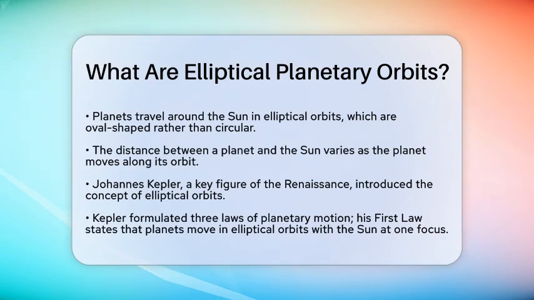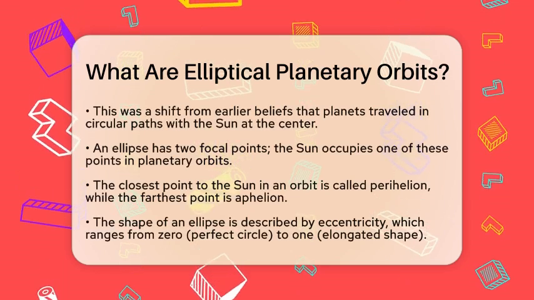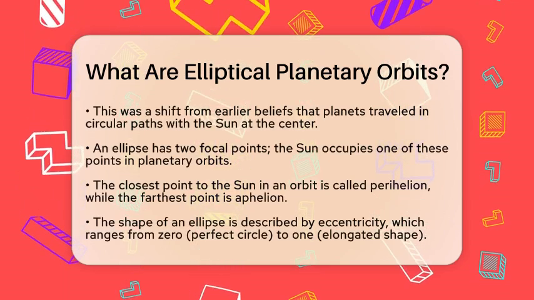The concept of elliptical orbits was introduced by Johannes Kepler, an important figure during the Renaissance period in Europe. Kepler formulated 3 laws of planetary motion, with his first law stating that every planet moves in an elliptical orbit with the Sun at one focus. This was a major shift from earlier beliefs that planets moved in circular paths with the Sun at the center.